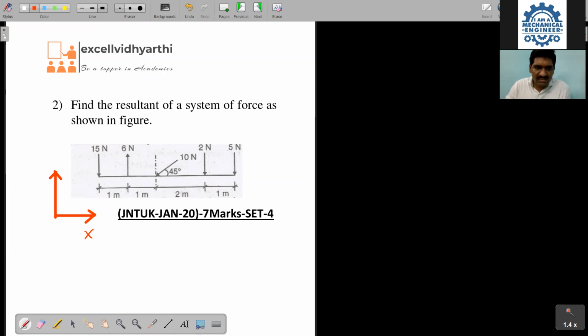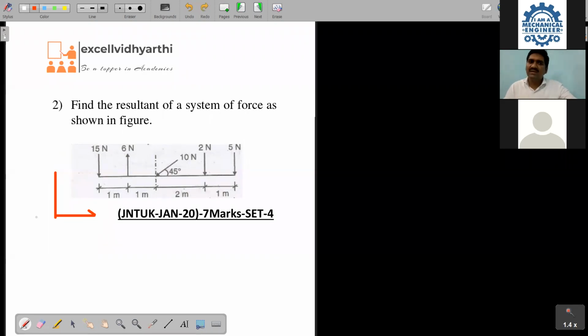Okay, so this is X and this one is Y. I will just say a simple point for you. Some of you may have a doubt, sir, this can be 3D also. If it is 3D, definitely in the examination, Z will be also given for you. Remember this point, all of you. This is a 3-dimensional force system. Definitely the Z axis will also be given in the exam. Are you following what I am trying to say? If the axis or the figure is not given, definitely it has to represent 2D. So 100% this has to become a coplanar.